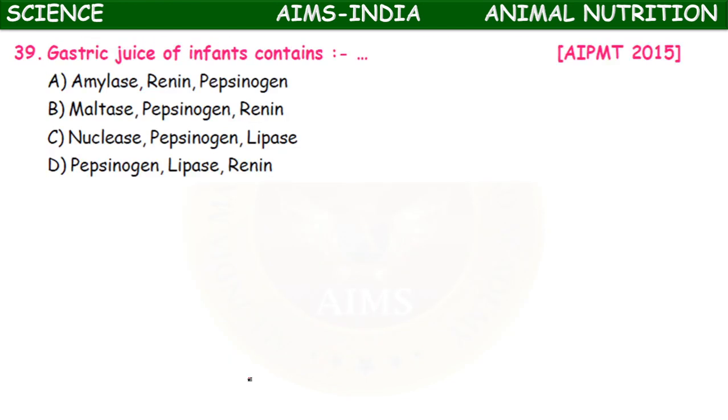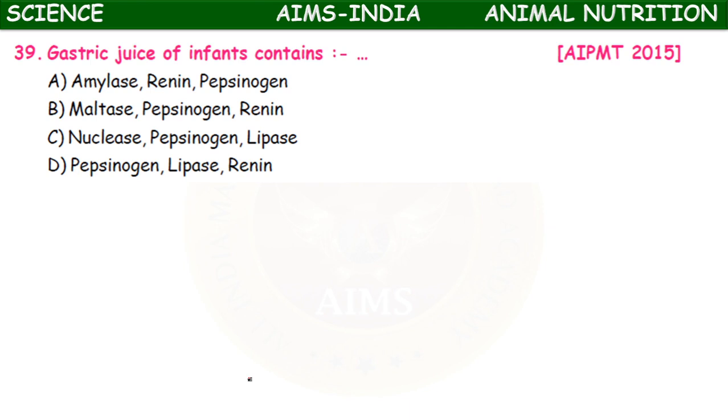The gastric juice of infants contains. This question appeared in the All India Pre-Medical Test 2015. See, in infants a special enzyme is present because they totally feed on the mother's milk below 1 year.